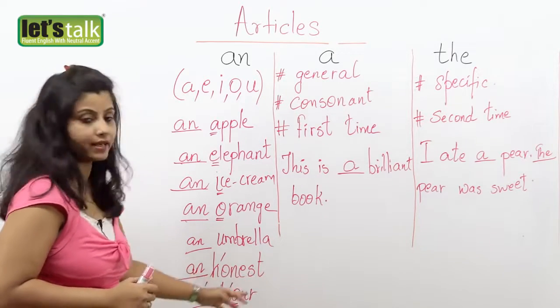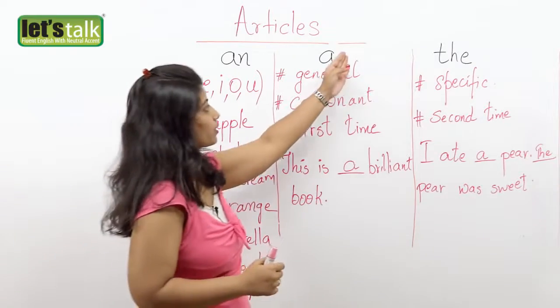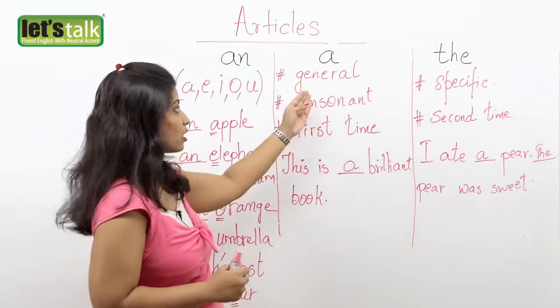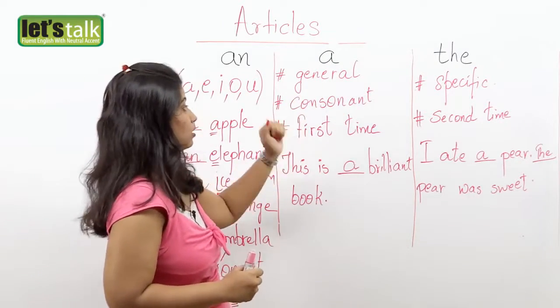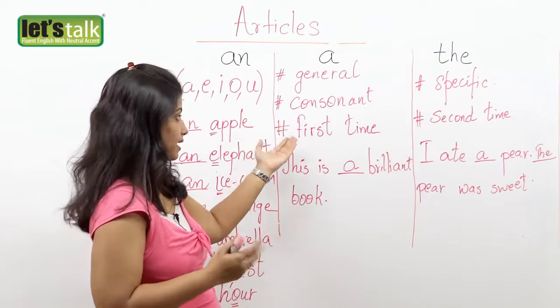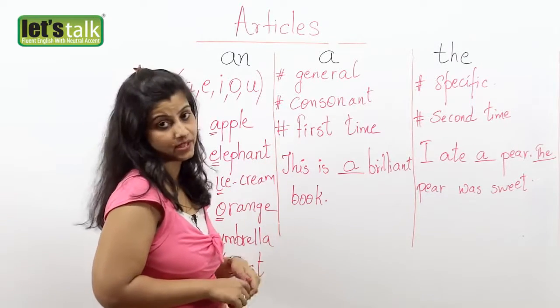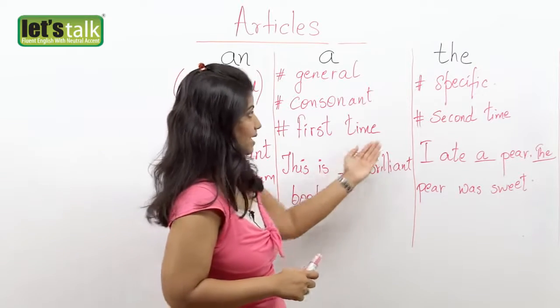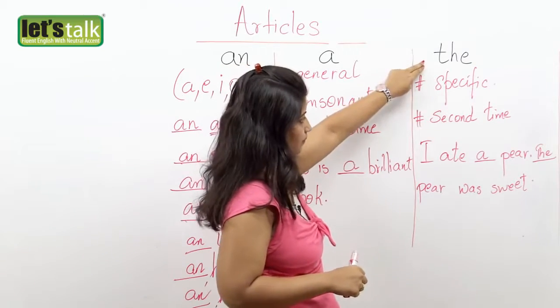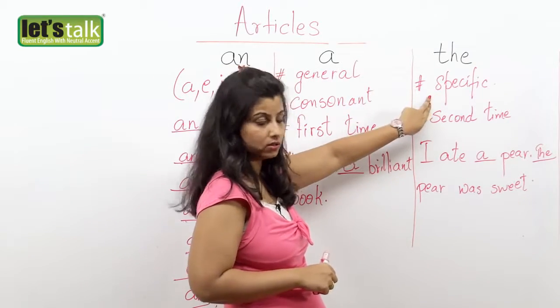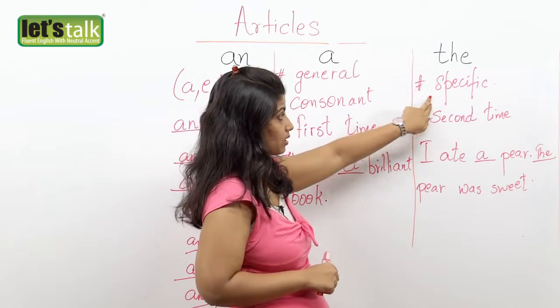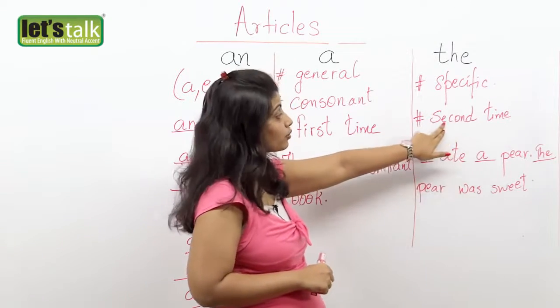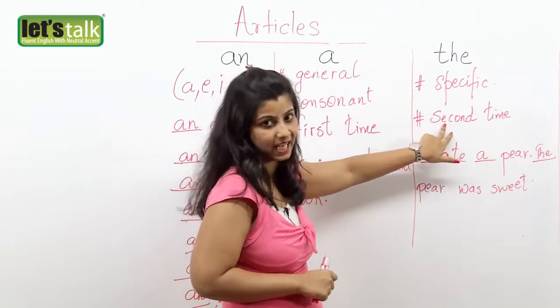Okay, there are exceptions like honest and hour, where H becomes silent and we pronounce it as honest and hour. Okay, we use the article a when we talk about something in general, when it is a consonant, and we talk about it for the first time. Okay, so this example. And the last one, that is the, you use the article the when you are talking about something in specific and when you are talking about something for the second time.